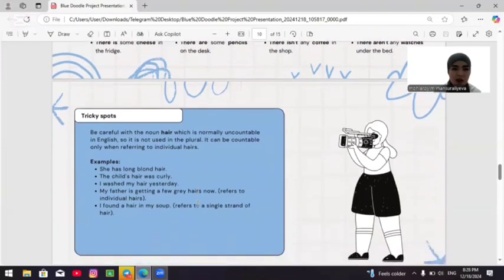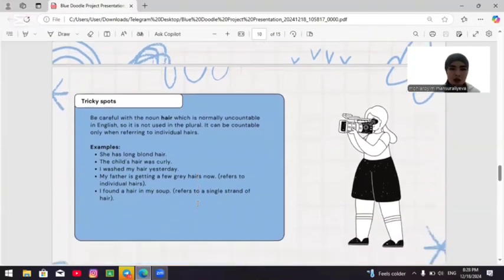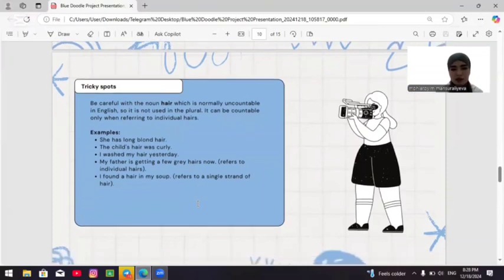Tricky spots. Be careful with the noun hair, which is normally uncountable in English. So it is not used in the plural. It can be countable only when referring to individual hairs. Examples: she has long blonde hair. The child's hair was curly. I washed my hair yesterday. My father is getting a few gray hairs now. Refers to individual hairs. I found a hair in my soap. Refers to a single strand of hair.